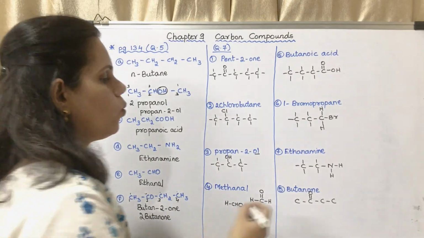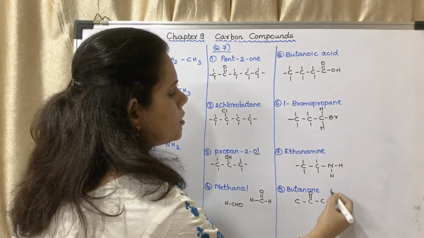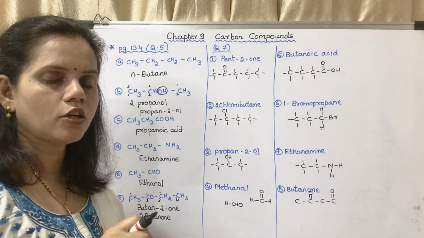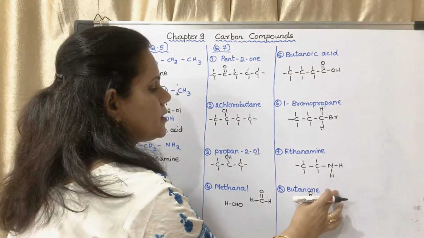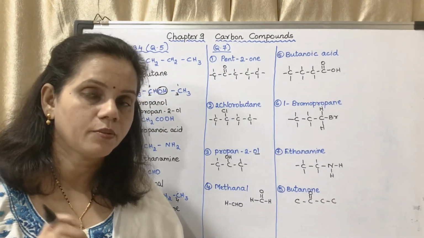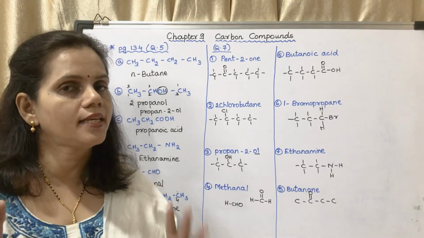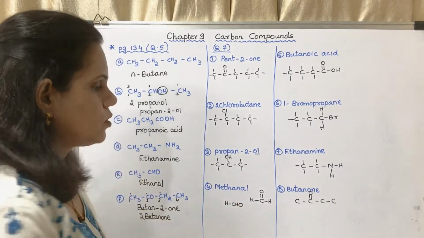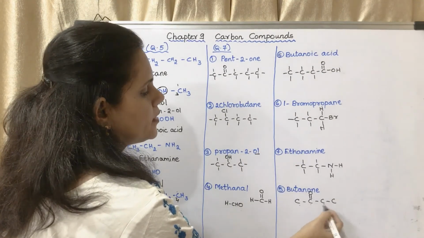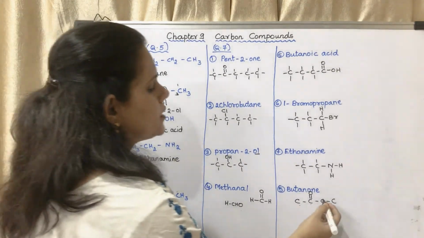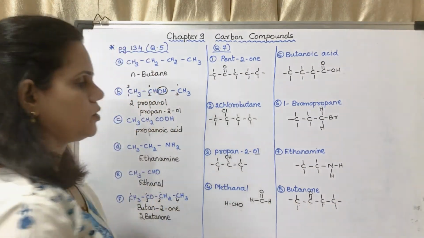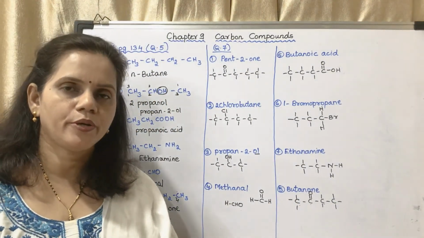Now why didn't I put the double bond O here? Because I had told you when I taught you functional groups, the rule for ketones is that it should be in the middle somewhere. That means it should have C on both sides. So I can put it here. If I put it here, there are these 2 C's. The others will be hydrogen atoms. This is the structure of butanone.